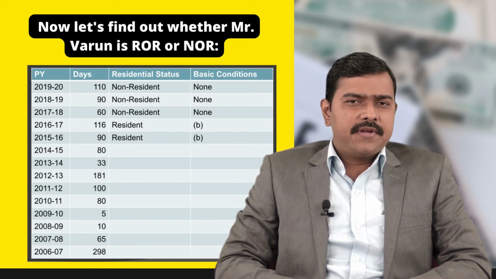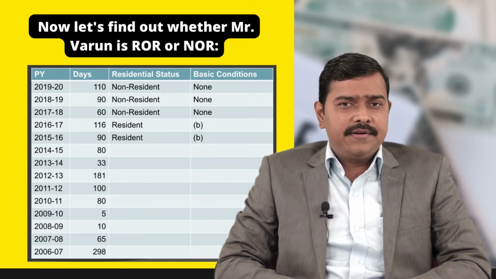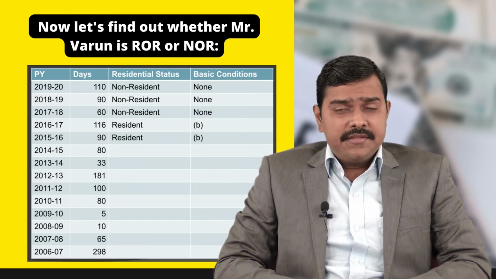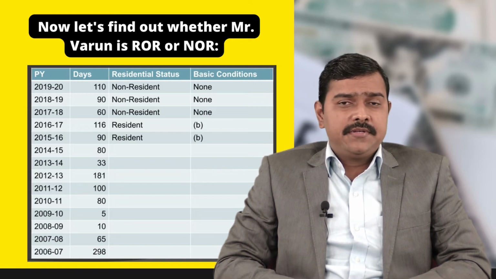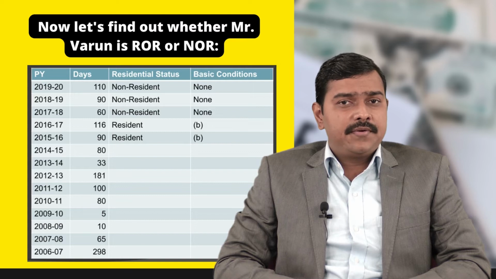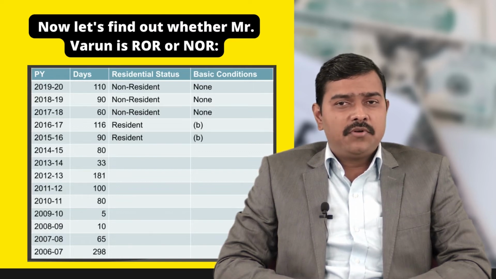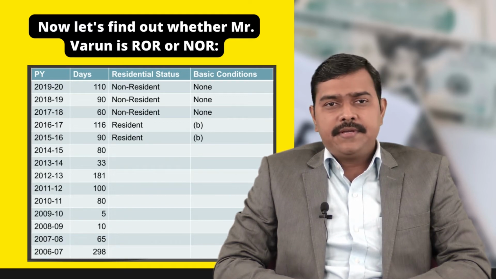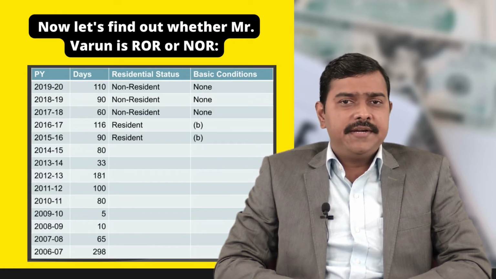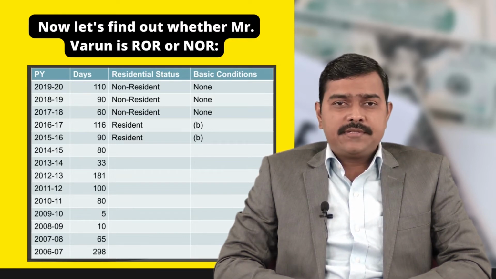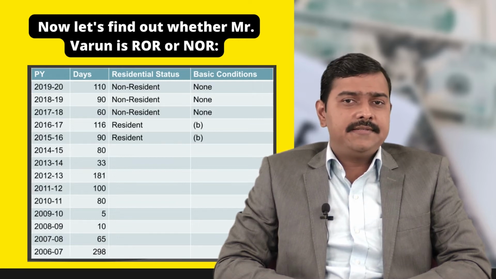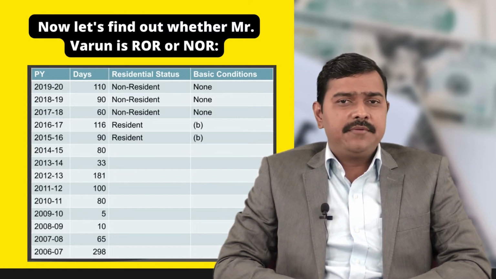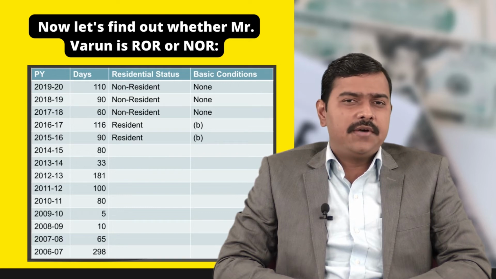In the previous year 2019-20, his stay in India is 110 days. But during the 4 previous years, his stay in India is less than 365 days. So he is not satisfying basic condition number A and basic condition number B. So he is non-resident for the previous year 2019-2020. Now come to previous year 2018-19. In the previous year 2018-19, his stay in India is 90 days and during the 4 previous years, his stay in India is less than 365 days. So he is not satisfying any of the basic conditions. So he shall become non-resident in the previous year 2018-2019.